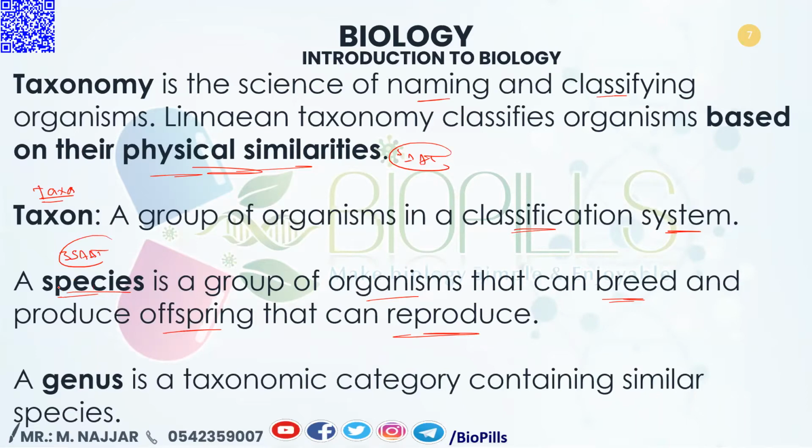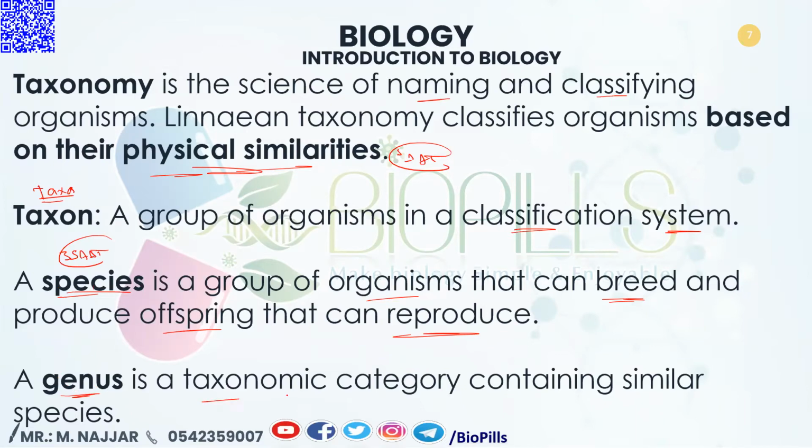A species is a group of living organisms that are living together at the same time and that can interbreed among themselves and produce fertile offspring. It's a very important definition. Then we have the definition of the genus.